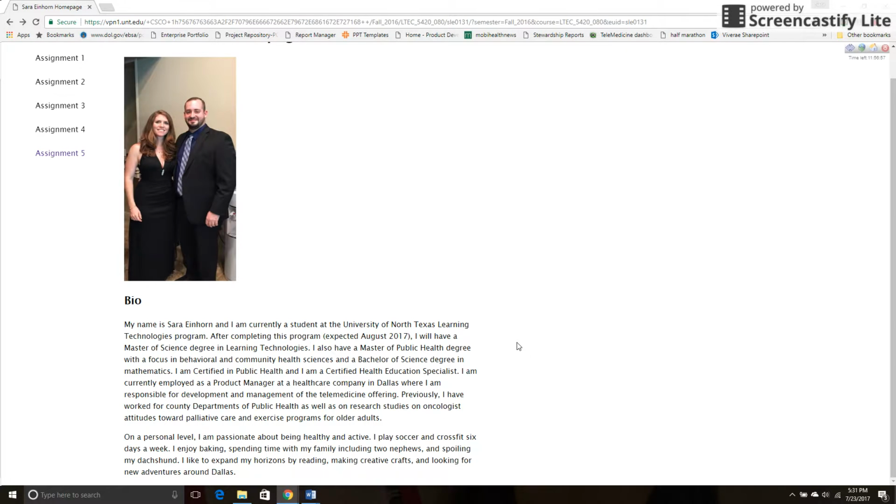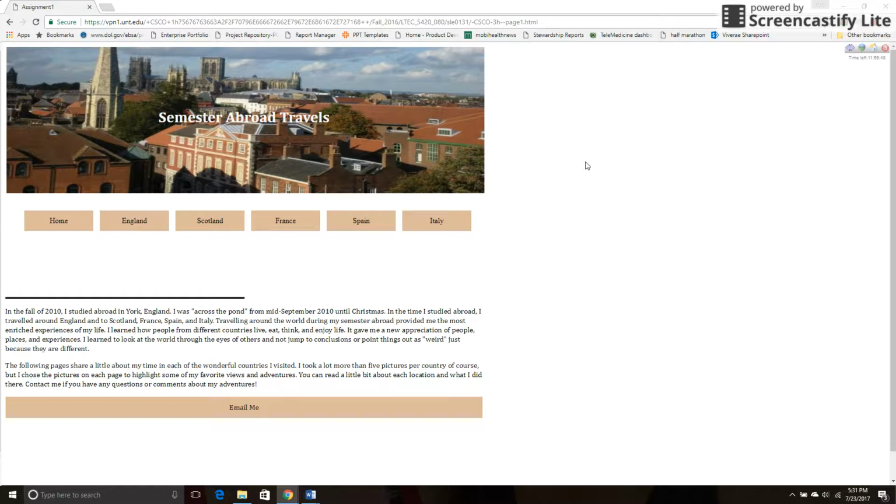Here you can just see my bio on the first page with a little bit of background information about me. For the first assignment, I created a website about my semester abroad when I was an undergrad. So in the fall of 2010, I studied abroad in York, England, and I traveled to all these different countries.